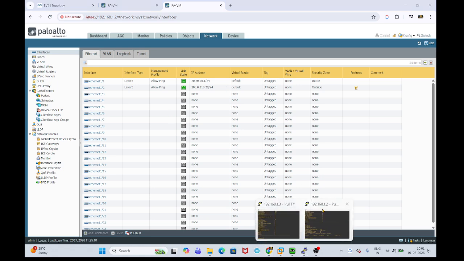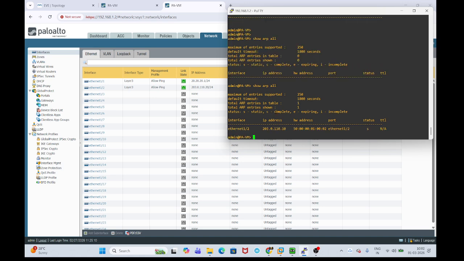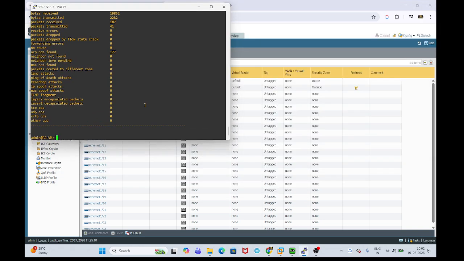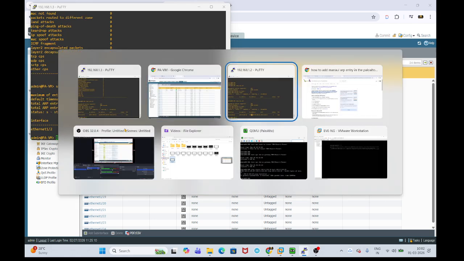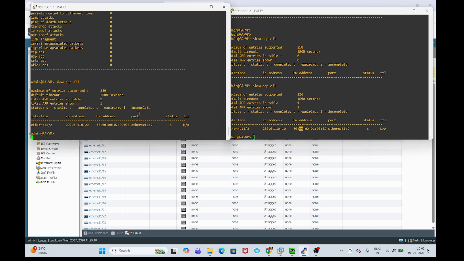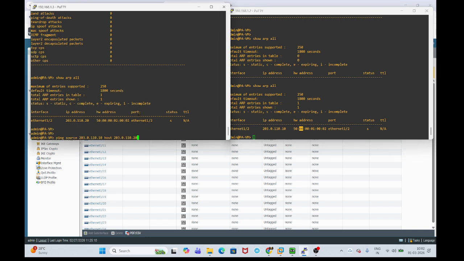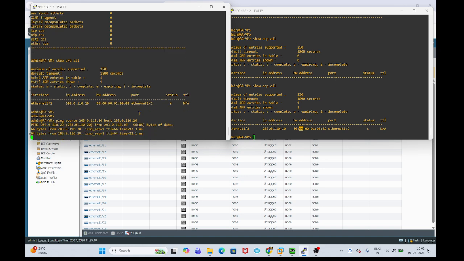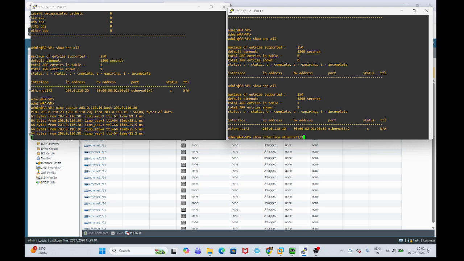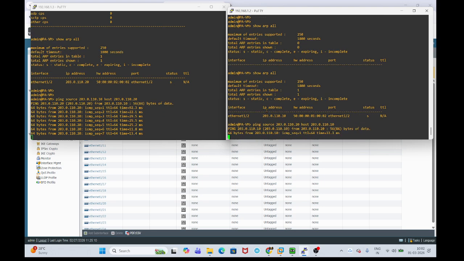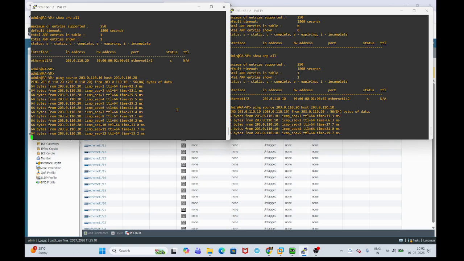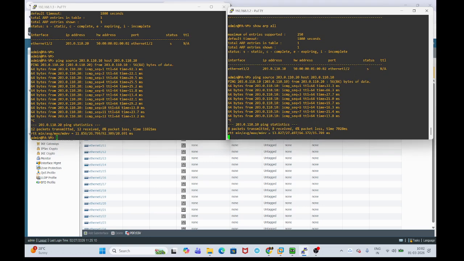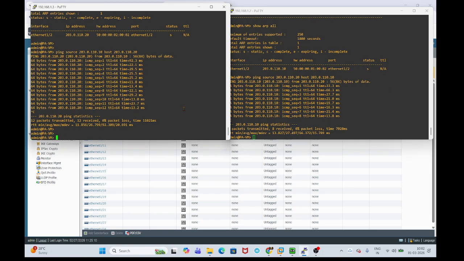If you check here, show ARP, we have a manual ARP entry, and if you check here as well, it also has a manual ARP entry. Now both sides will have an ARP entry, then go with the ping test. So now you have reachability. You can also check from here. So now you will have reachability from here. Then you will be able to initiate the traffic and get your IPsec tunnels up.